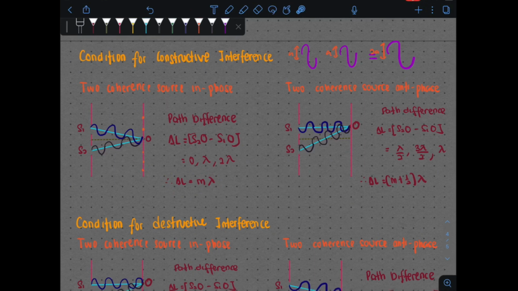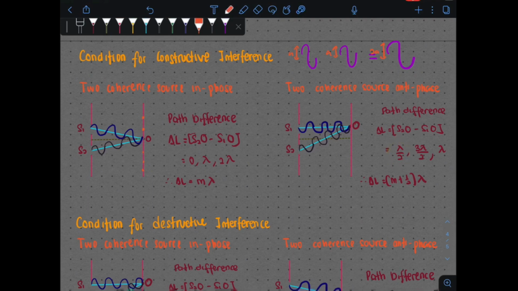Okay, for anti-phase in constructive interference pula, as you can see here, they started in different phase. So you're going to have 1 wave here, 2 waves, 3 waves, 3.5. Kita ada 3.5 dekat sini. 1 wave, 2 waves, 3 waves dan 4 waves dekat bawah. So the difference between these 2 waves adalah sebanyak lambda over 2.